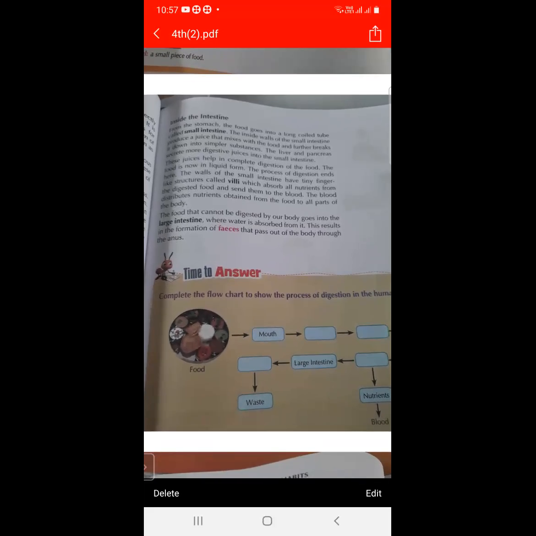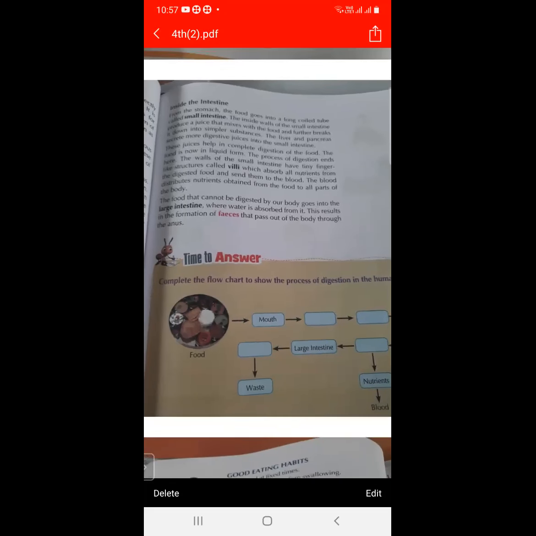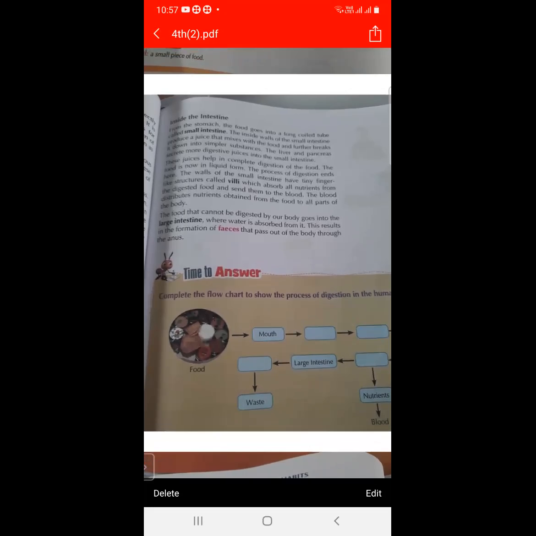And next is villi. As we know, in the small intestine, there are tiny finger-like structures, and these finger-like structures are called villi. And what is the function of villi? It absorbs all the nutrients from the digested food and sends them to the blood.